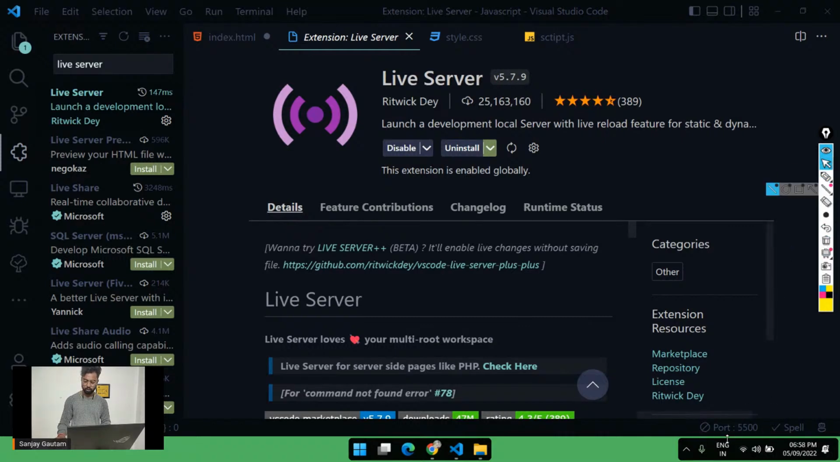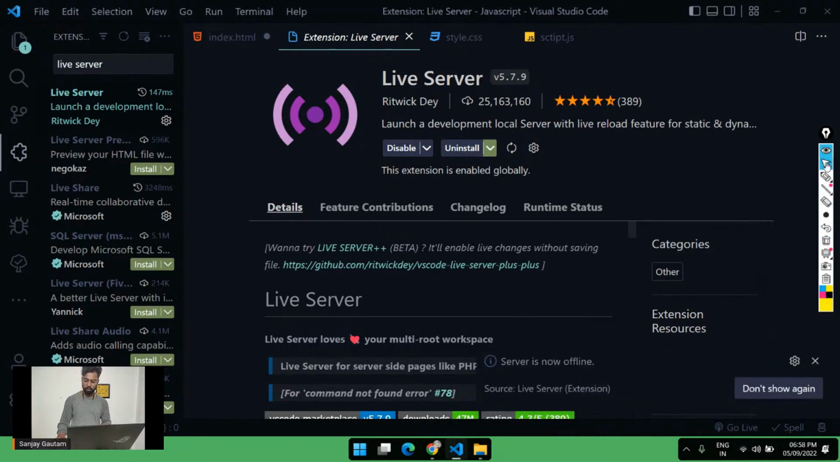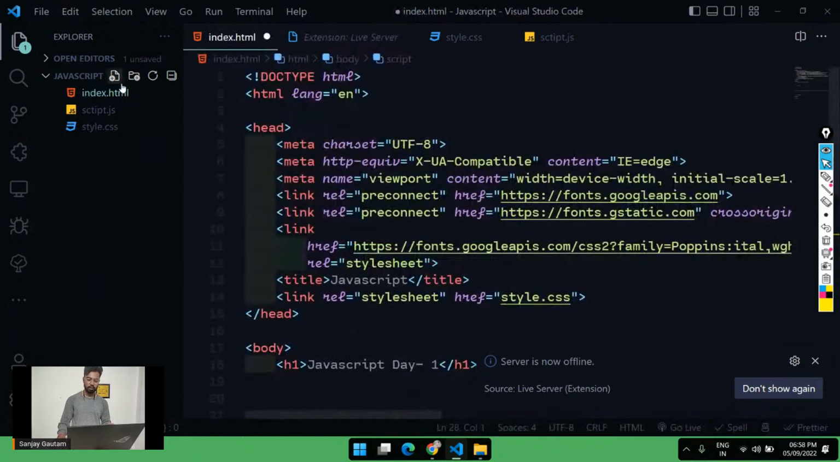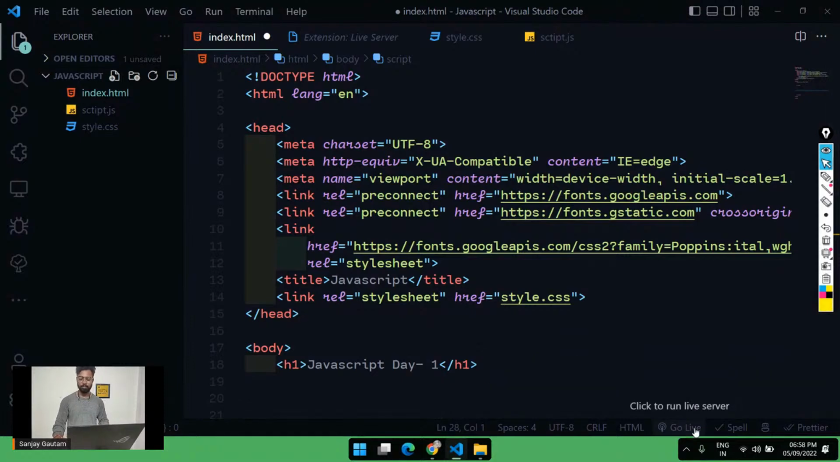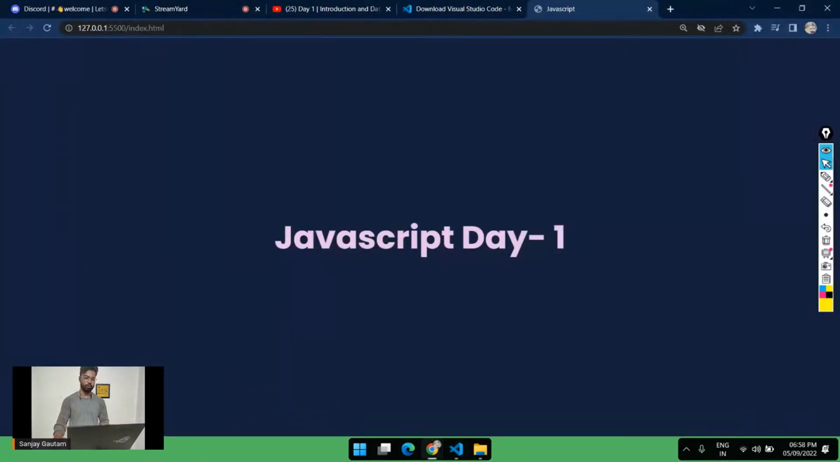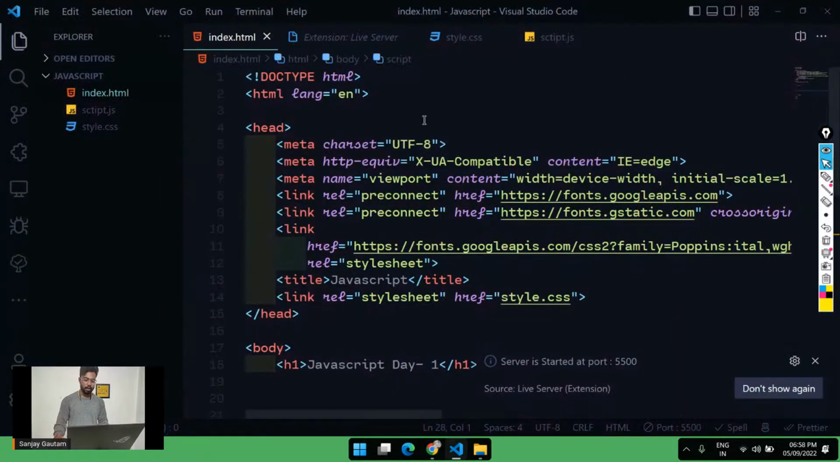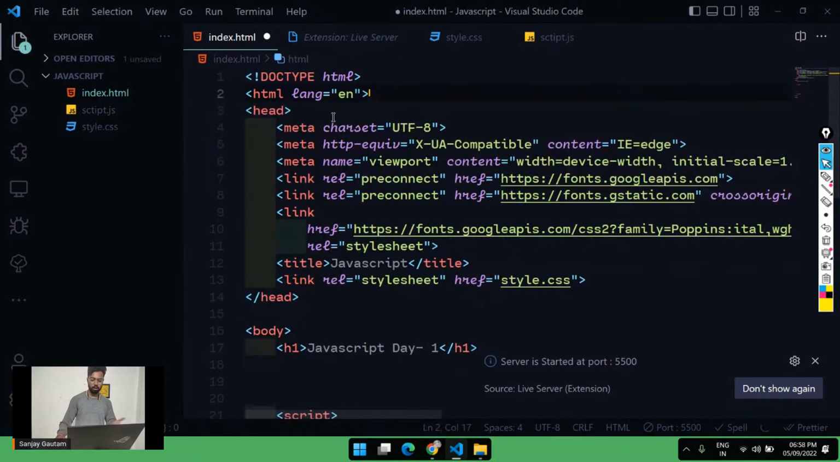Okay, so if I just close it, you will get a new text here written go live. As soon as you install this live server, you will get this thing here. And after that, all you have to do is create an index.html, and whatever you want to do with this index.html, it's none of my matter. After that, you only have to tap this go live and this HTML is going to be open for you. That's the only reason.